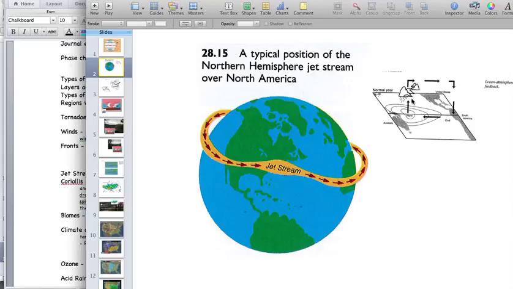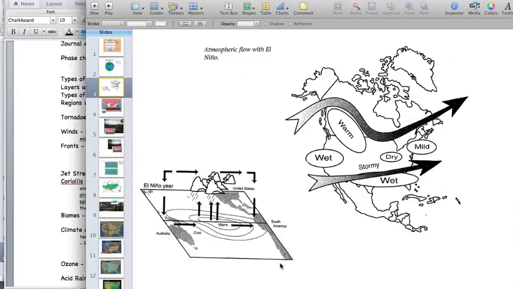Now, the temperature of the ocean, and it comes really back to those special properties of water, does contribute to this a lot, but where these warm ocean currents occur does affect our jet stream. And that effect is oftentimes referred to as El Nino. So when we have this warm ocean water migrating a little bit off the equator, getting a little closer down here to Mexico, a little closer to North America, we will typically see these two patterns in our jet stream.